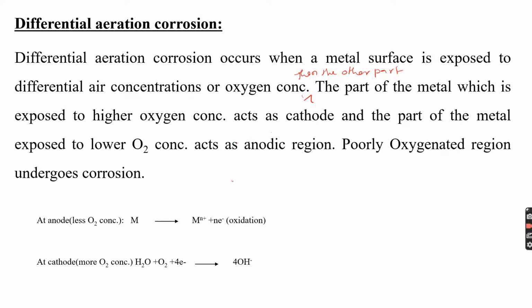At the more oxygenated area, the metal helps the reduction reaction.